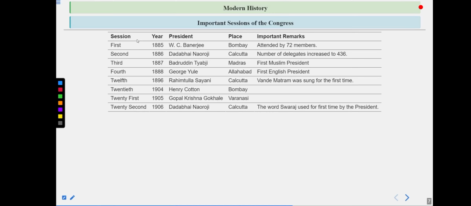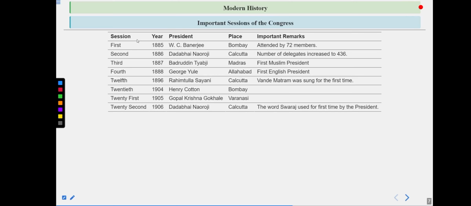He was also famously known as the person who introduced the drain theory of wealth to this country and wrote the book Poverty and Un-British Rule in India. Then comes the word Swaraj. Swaraj was used for the first time by the president. Now remember this point very well, guys.